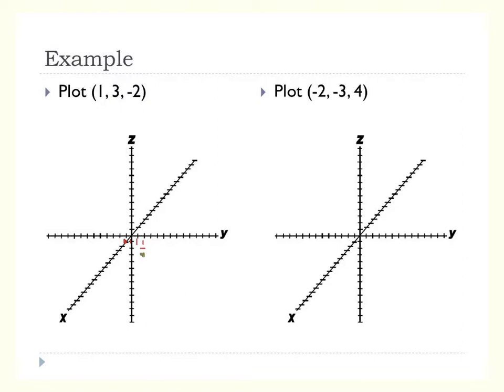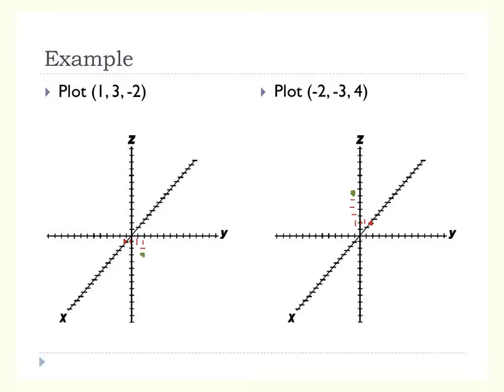That then is my point. Okay, last one. Negative 2, negative 3, positive 4. So where do we start? Start at negative 2. Negative 3 goes which way? We're going to go to the left. 1, 2, 3. And then positive 4. 1, 2, 3, 4. So we would end right about there.